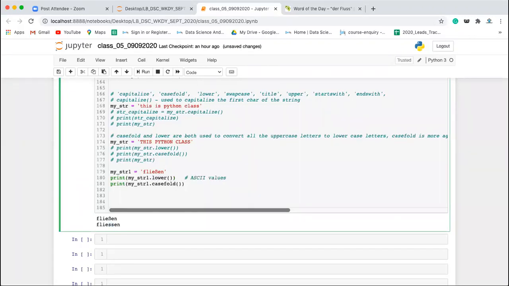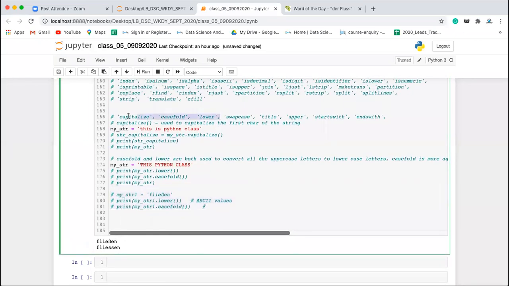It will convert everything into lowercase only which belongs to the ASCII. But if anything does not belong to the ASCII, casefold will work in that case to convert it into lowercase. Clear, everyone? Fine. That's why I say it is more aggressive. I hope this is clear.